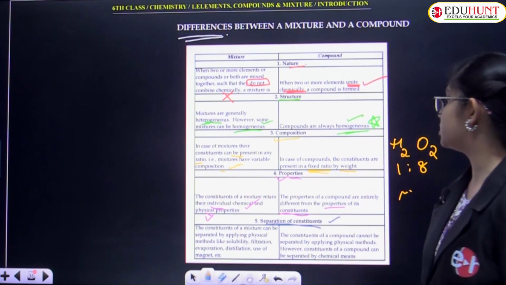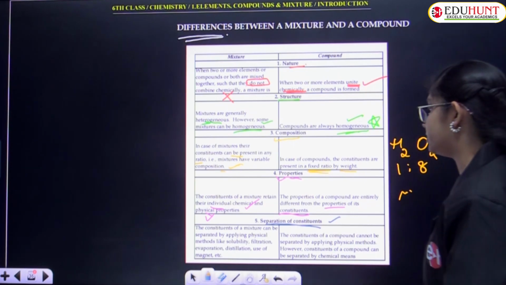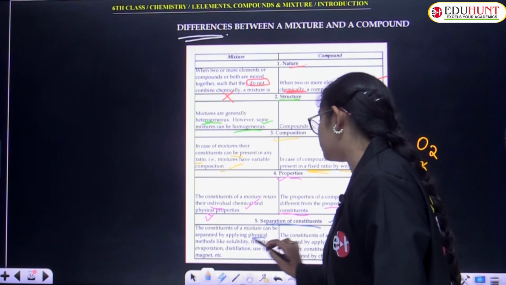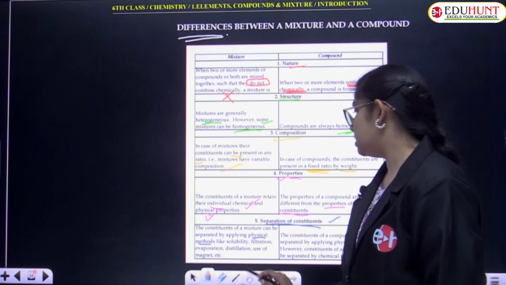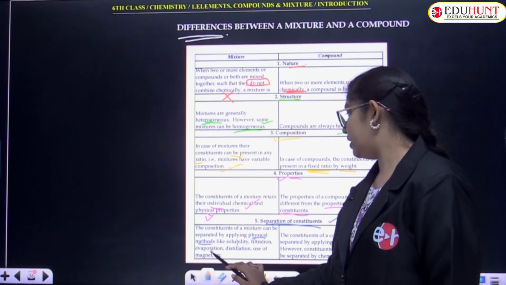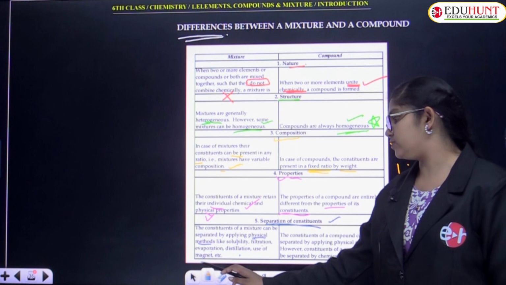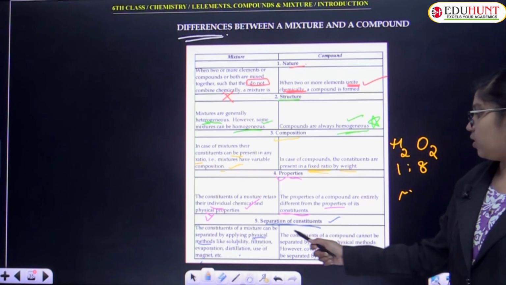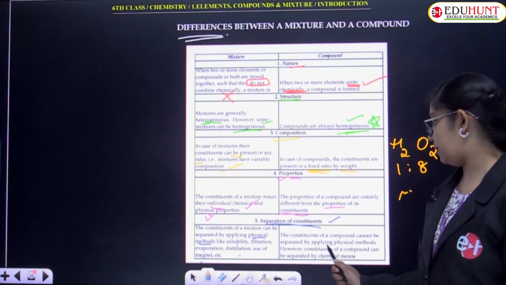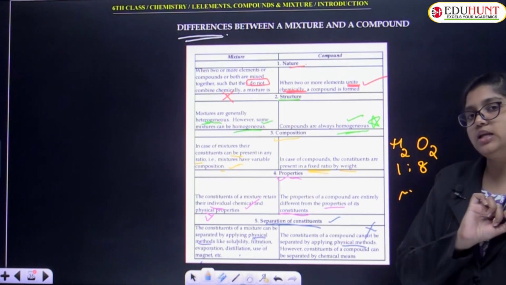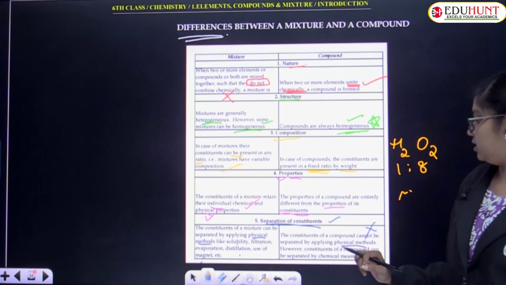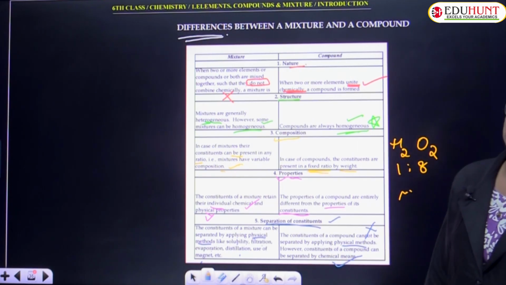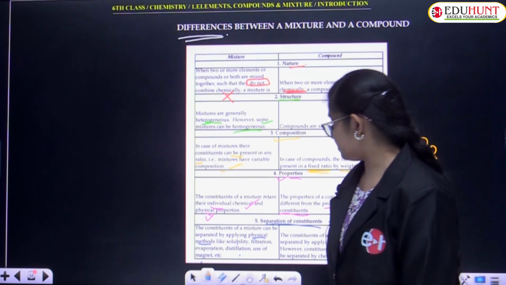The last characteristic is the separation of constituents. The constituents of a mixture can be separated by applying physical methods. What kind of physical methods? Solubility, filtration, evaporation, distillation, and the use of magnets for iron filings. The constituents of a compound cannot be separated by any physical method. They can be separated only through chemical methods. This is all about this topic.